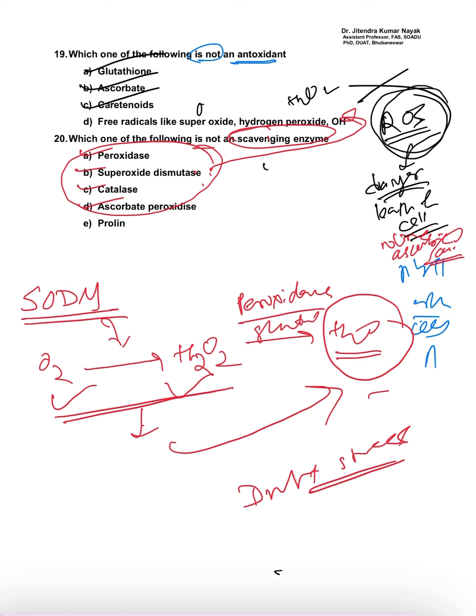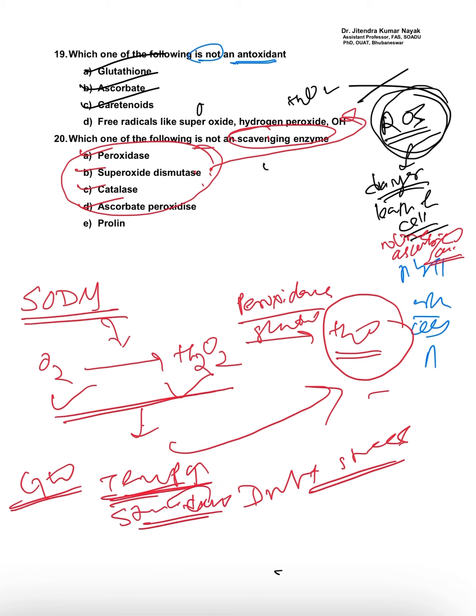As you know, nowadays global warming is there, temperature is increasing, and due to the temperature increase the stomata close. So due to global warming, reactive oxygen species and free radicals are produced inside the plant body, which will kill the cells, decrease the photosynthetic rate, and ultimately cause the death of the plant.